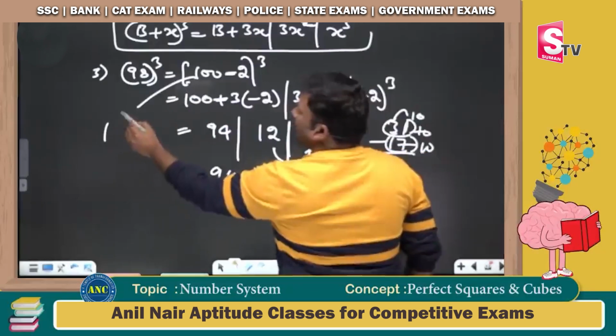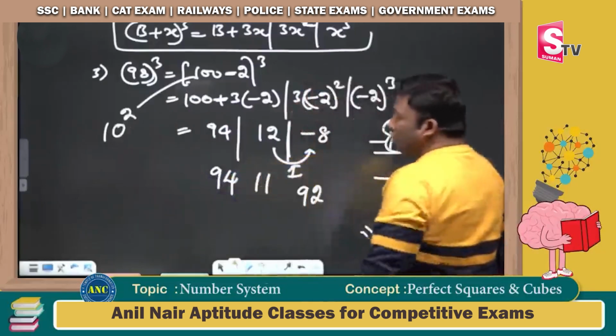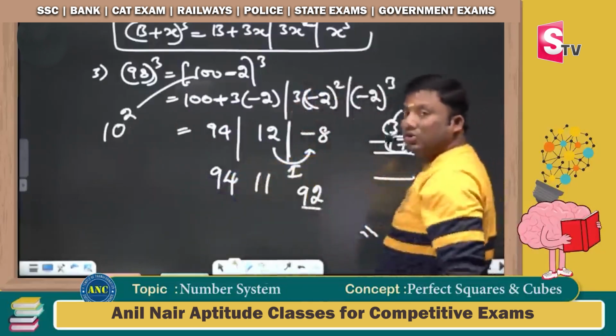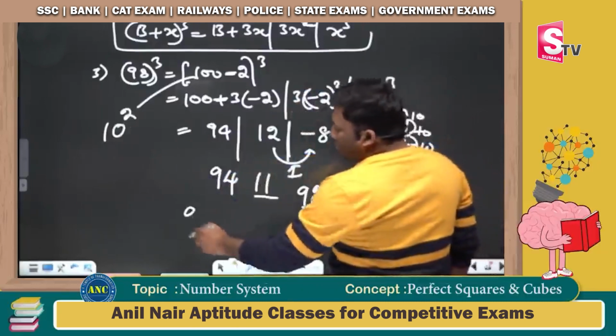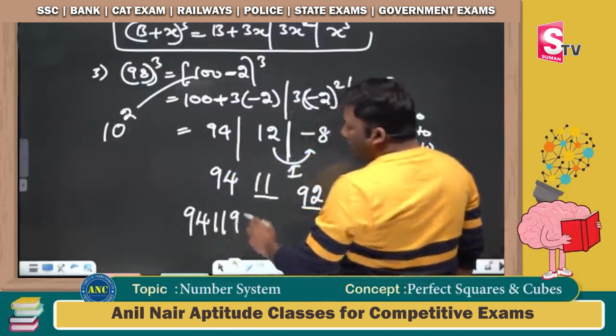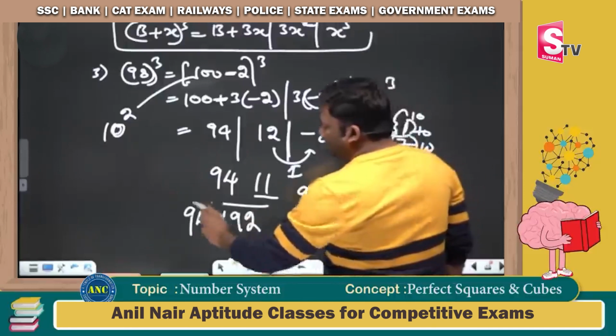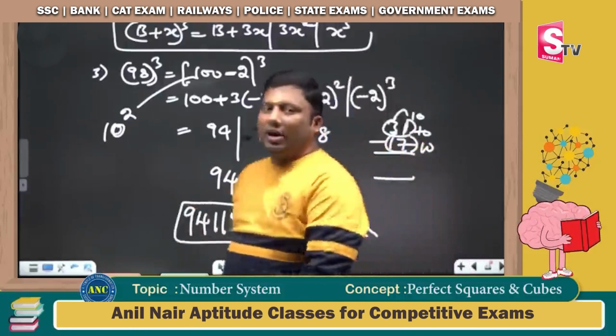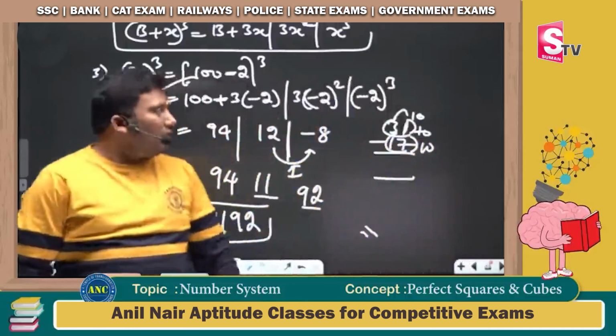100 is 10 square, so the last two places should have 2 digits. 92 is 2 digits, 11 is 2 digits. So the answer for this question is 941192. 941192. Please make a note of it.